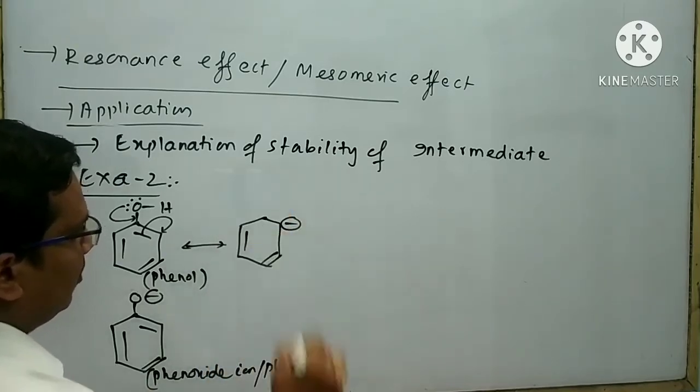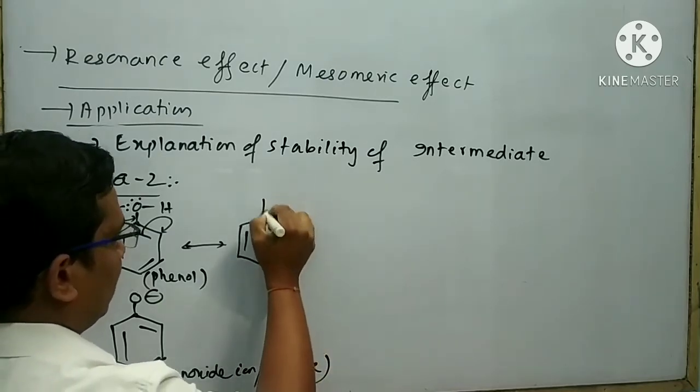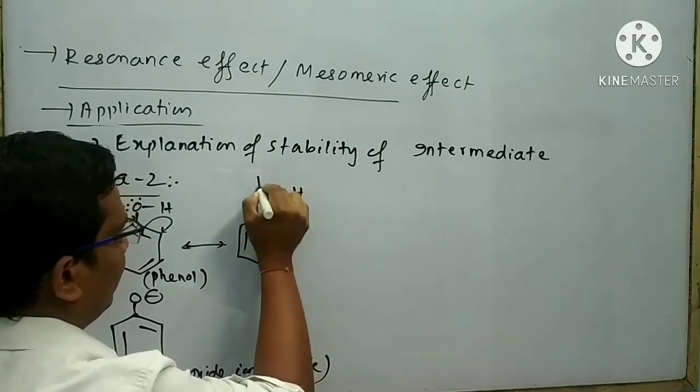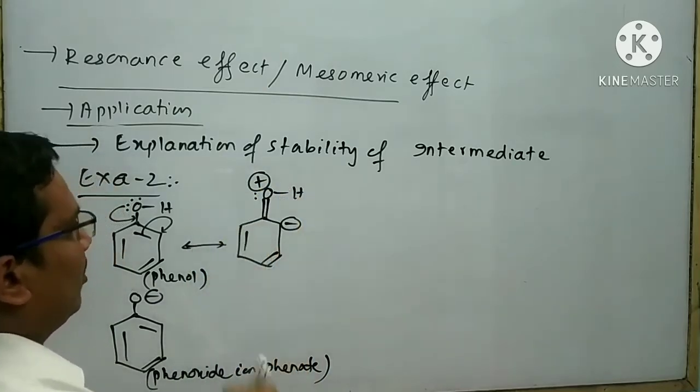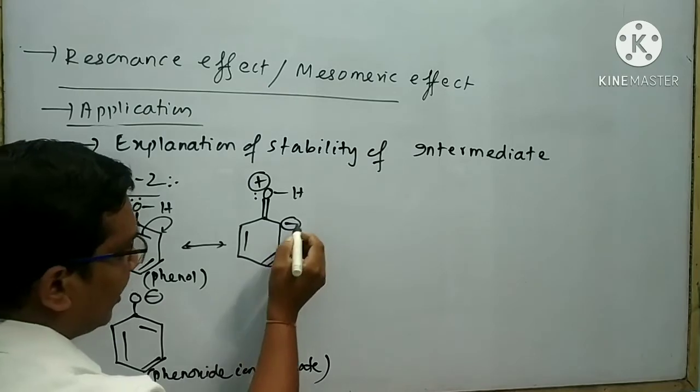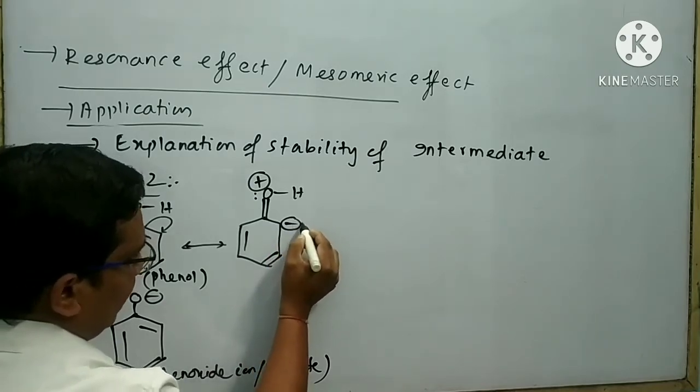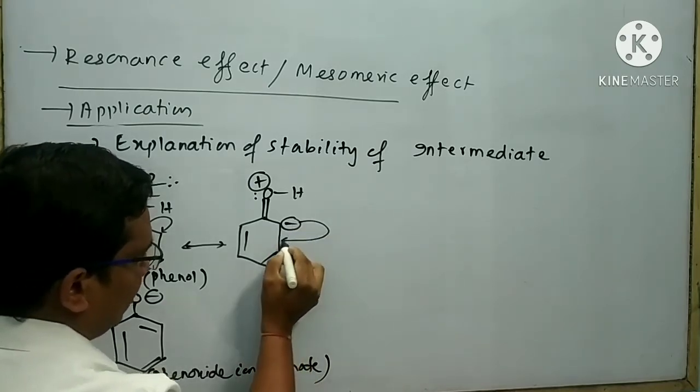Your minus charge will be erased, your double bond will be possible, your plus charge will be retained. One lone pair remains on the oxygen atom. Again, this negative charge helps in the formation of a double bond here.